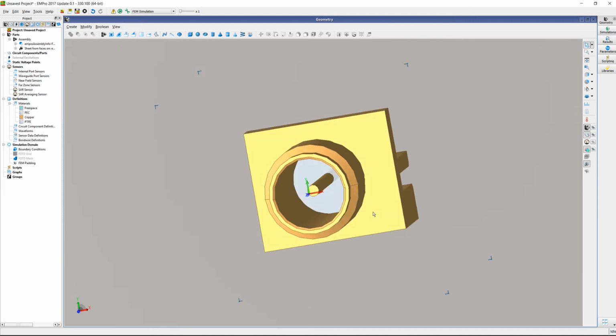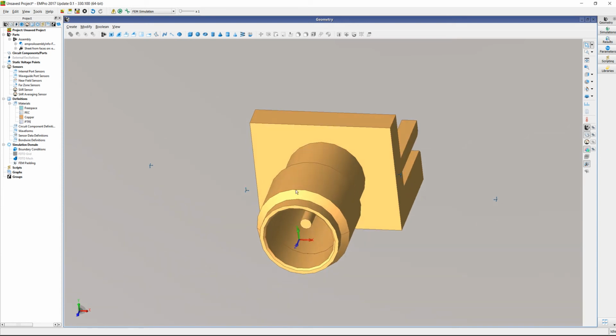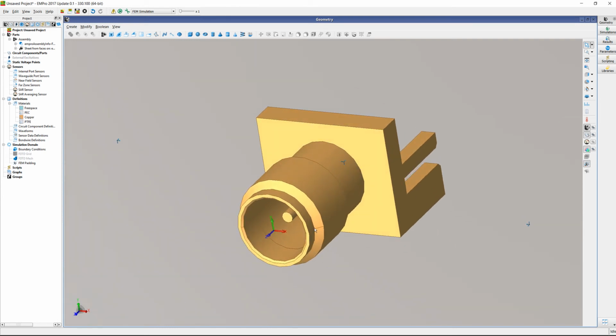The next problem is normally when you want to put a port here, you want the center pin to be on the same plane as the housing. But right now, the center pin is recessed. So in order to put them on the same plane, you want to cut the housing back so that it's aligned. And the way you do that is you can create a cylinder and use that cylinder as a Boolean function to cut that out.